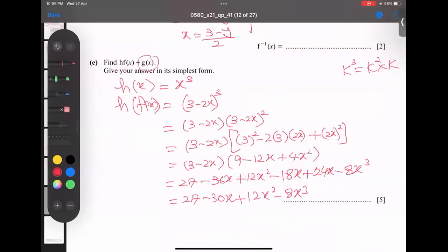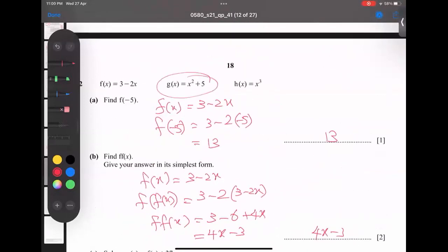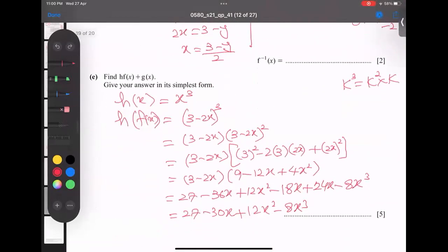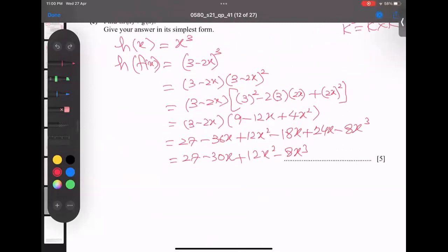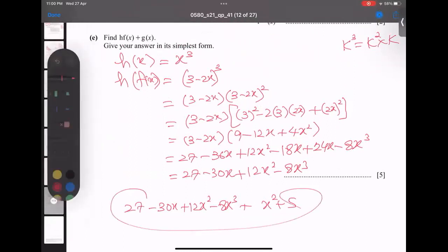Now what is g? Let's see the g function. The g function is x squared plus 5. So just add x squared plus 5 to the whole. So it means 27 plus 5, 32.